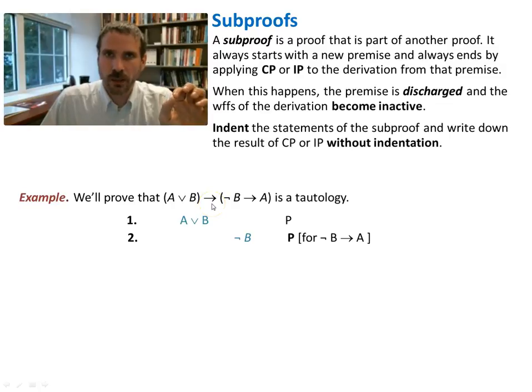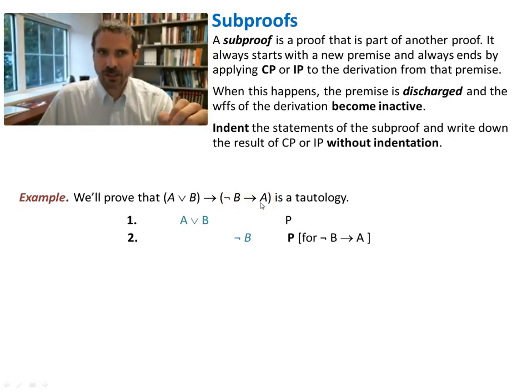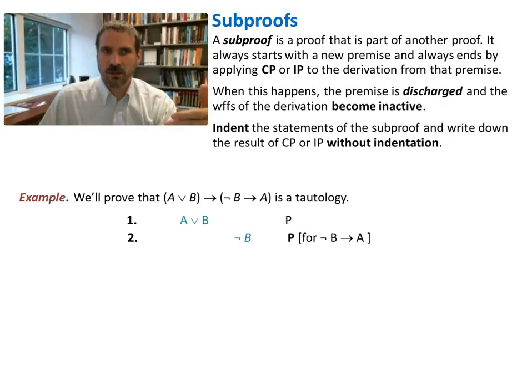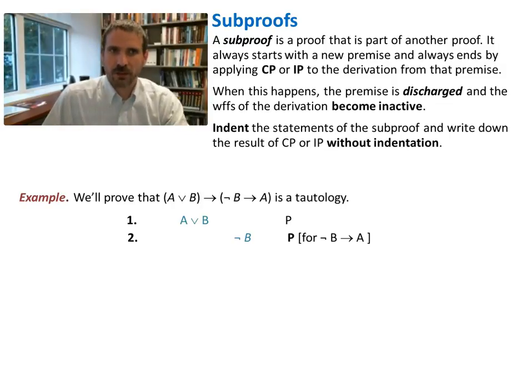What we want to show here is that an implication is true. That this implication itself is true. But over here is another implication. The consequent is another implication. So to show this consequent is true, we start off with the left side over here. And now we want to show that this consequent is true. And so what we do is we introduce a new premise to the system. If I want to show if not B, then A, if I were writing this out in English, I would write something like, okay, well, let's assume that not B is true. And then you have a chain of reasoning that concludes A. And so then you say, okay, so I know now if not B is true, then A is true.